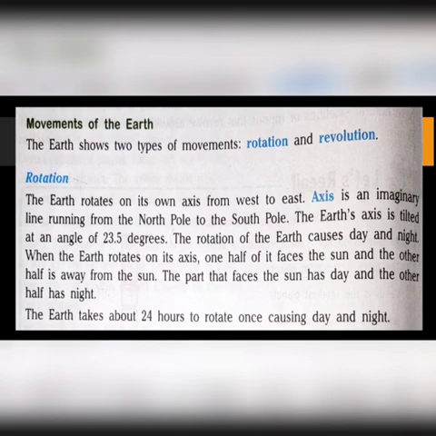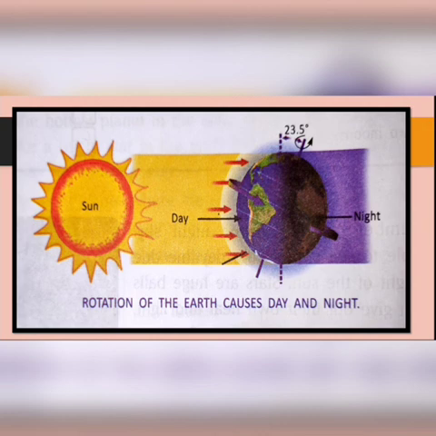The part of the earth which faces the sun has day, and the part which is not facing the sun has night. In that way, day and night occurs due to rotation of our earth. Okay. See here how rotation causes day and night.